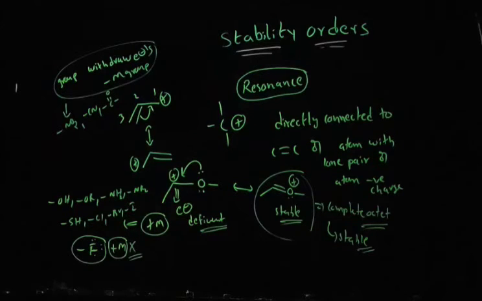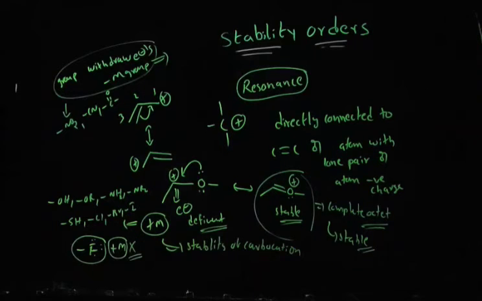In this case oxygen is donating a lone pair of electrons. As a result, the carbocation stability increases, because it is getting an octet. So plus M groups will increase the stability of carbocation, and minus M groups will remove electron density, withdrawing electrons from the carbocation.